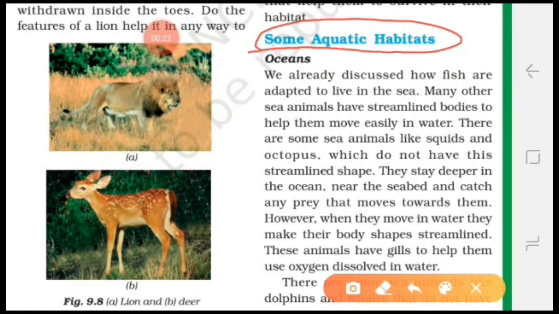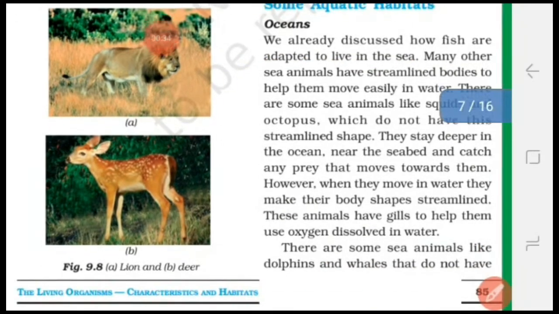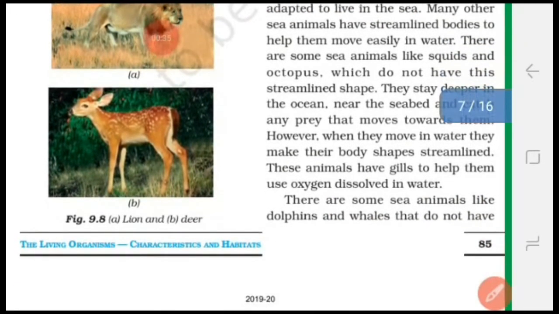Already we have discussed how fish are adapted to live in the sea, what features are present in them. The body of fish is streamlined, scales are present on their body, and fins are present on the body of fish, so they can swim easily in the water. Gills are present in the fish, that's why fish take oxygen which is dissolved in the water.